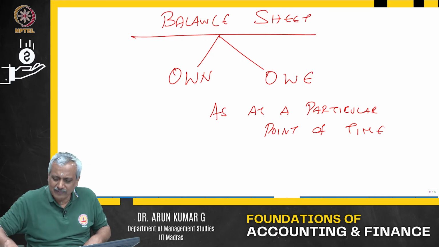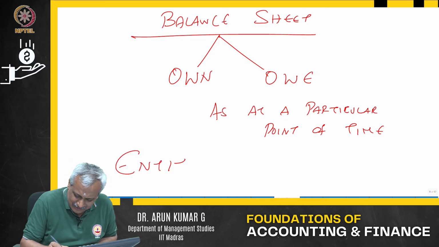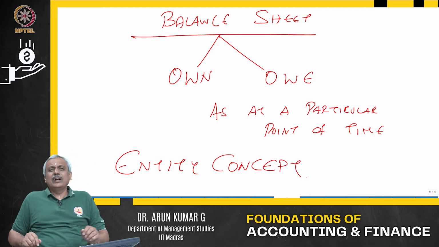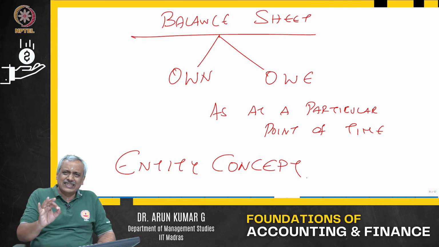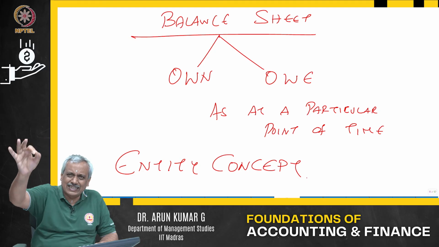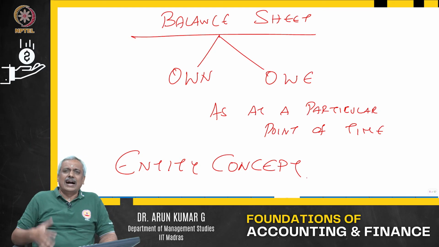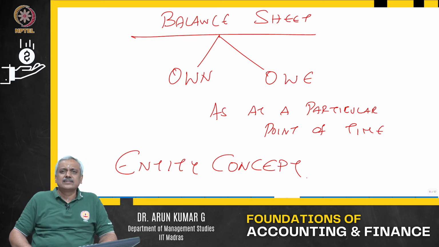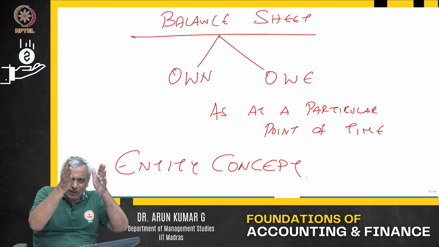Please note, the next concept we talk about is what we call the entity concept. What is this entity concept? The business or the organization for which you are preparing the profit and loss and the balance sheet is an independent entity and you are an independent entity. Arun Kumar starts a business called Arun Kumar and Co. Arun Kumar is a separate entity.